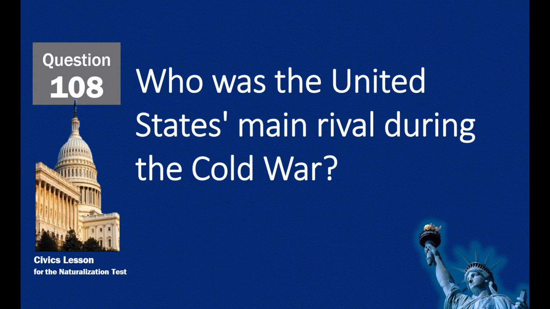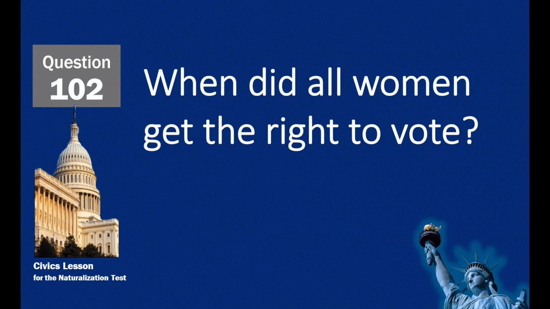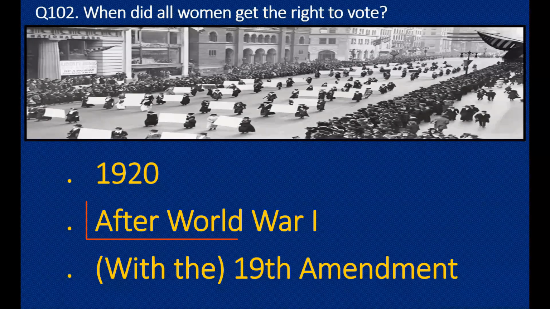Who was the United States' main rival during the Cold War? Russia. When did all women get the right to vote? After World War I.